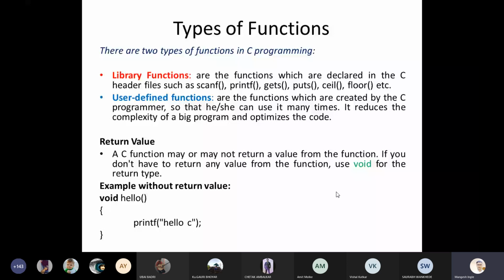So I hope that both points are clear, because they are quite easy to understand and remember. So how many types of functions? There are two types of functions in C programming: library functions and user defined functions.